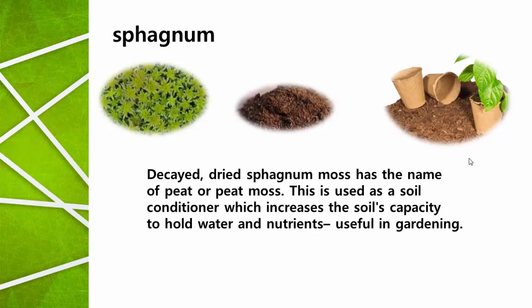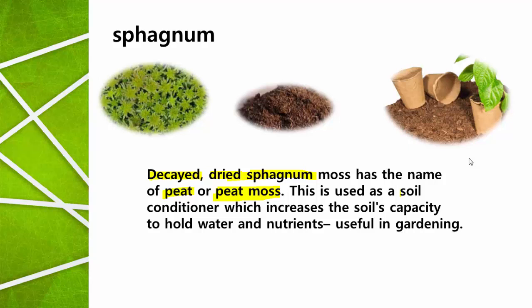In what way is it useful? Let us elaborate the information about the sphagnum. This is the sphagnum plant, and the decayed and dried sphagnum moss is called the peat or peat moss. The powder which is produced from dried or decayed sphagnum is called simply peat moss or peat. Very common term used for the powder of dried sphagnum is peat moss.